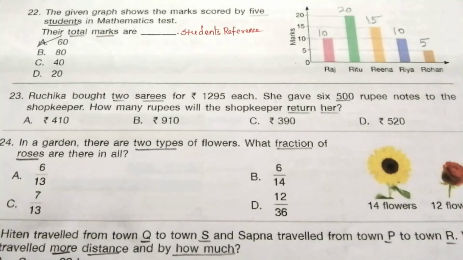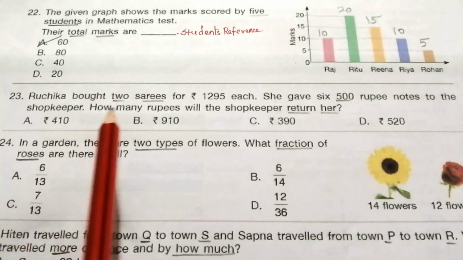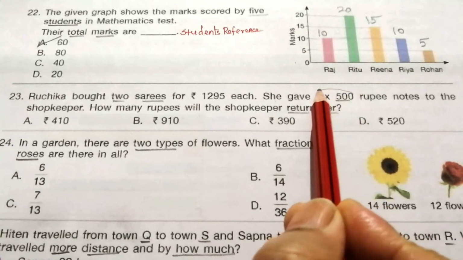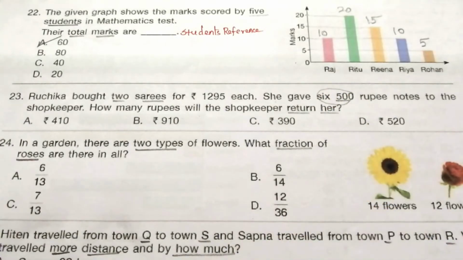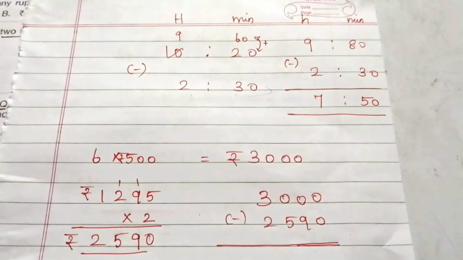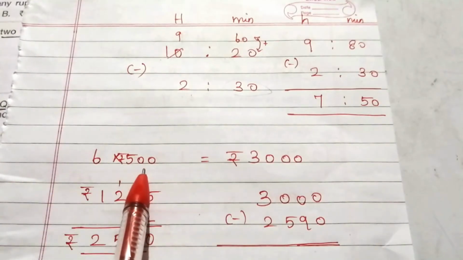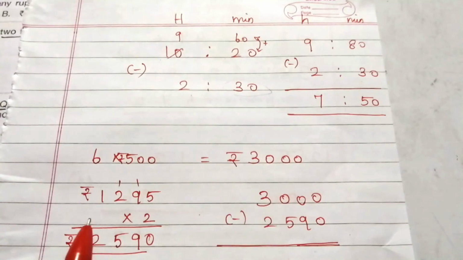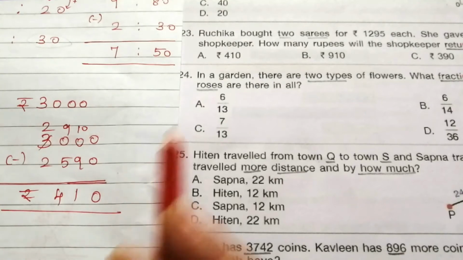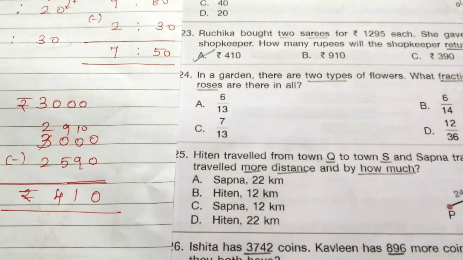So first we have to find the amount for 2 saris. Then we have to find the amount for 6 500 rupees note. Okay. Then you subtract this value from this to get the answer. And here 6 500 rupees note is equal to rupees 3000 and cost of 2 saris is equal to 2590. Now we do this subtraction operation. If we subtract, we get rupees 410. So the answer is A, rupees 410.